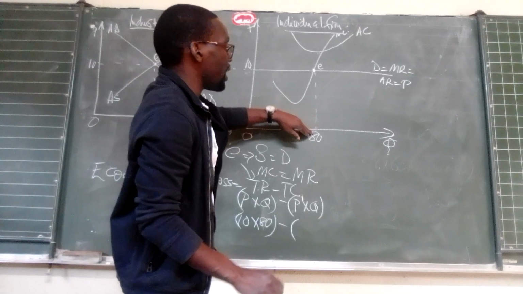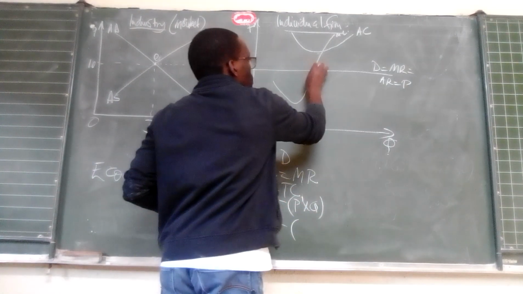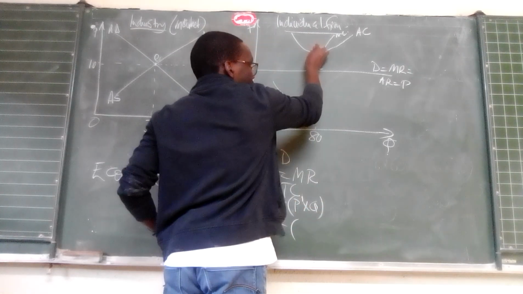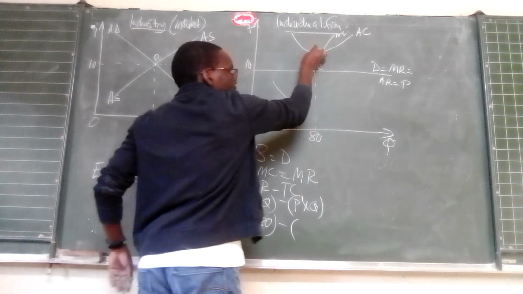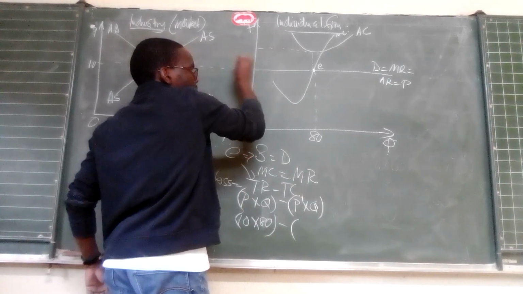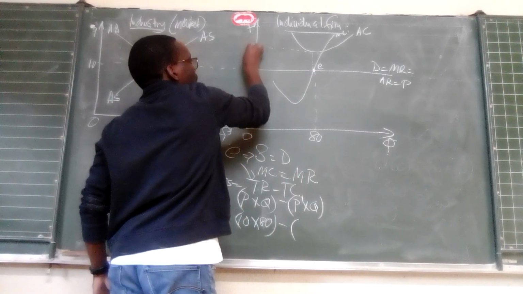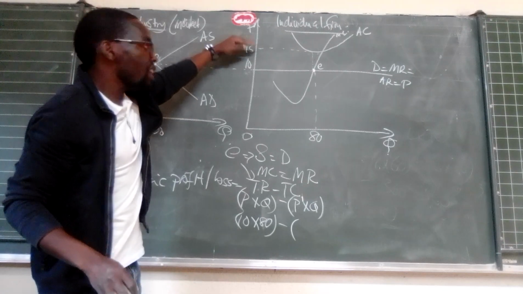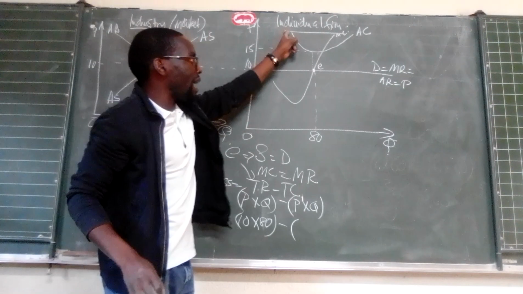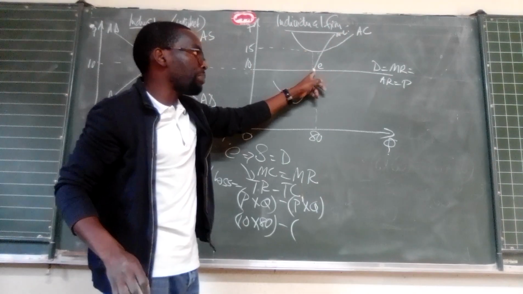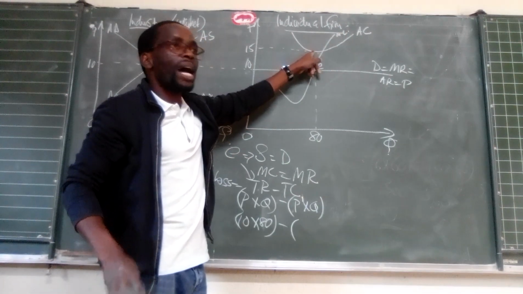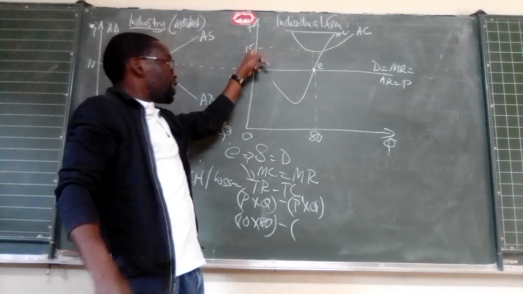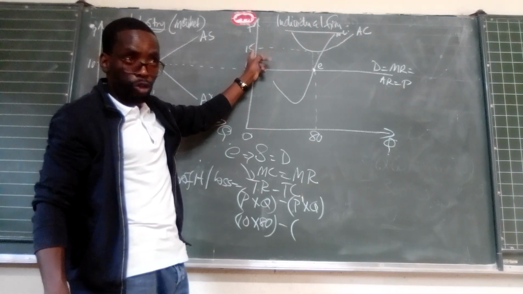So from the equilibrium point, we are going to draw a line until we touch our average cost curve. This one is my average cost. Then I check the price for the average cost. And you can see that the price here is probably 15. Okay, it's higher than 10 rands. So it's probably 15. So from the equilibrium, I draw a line going up until I touch my average cost curve. And at that average cost, I check the price, because I'm looking for the price.